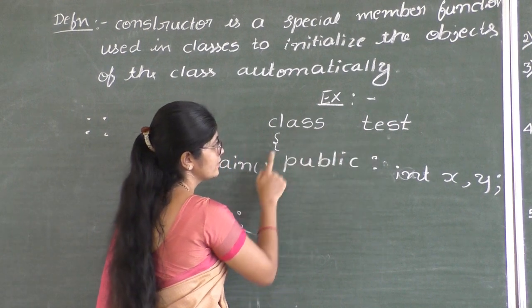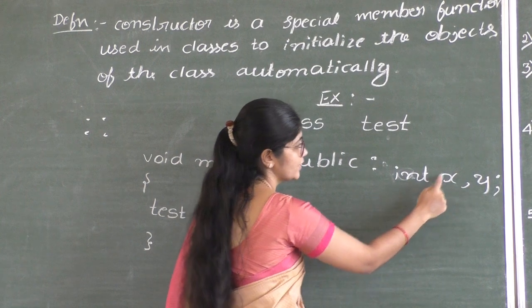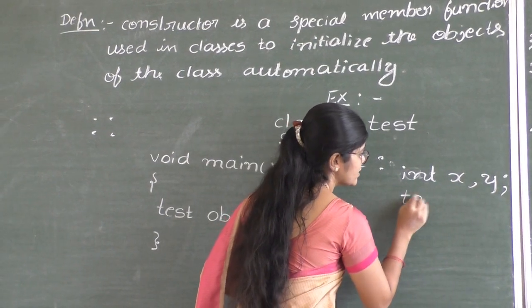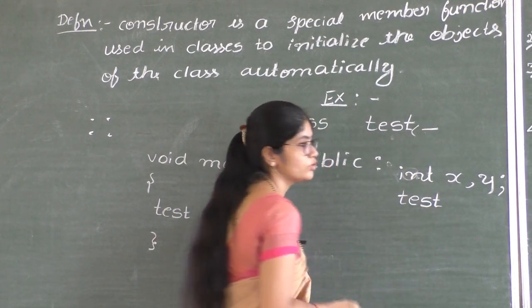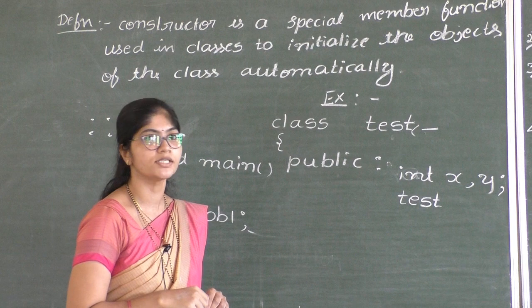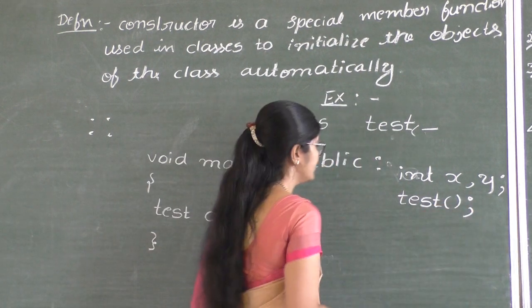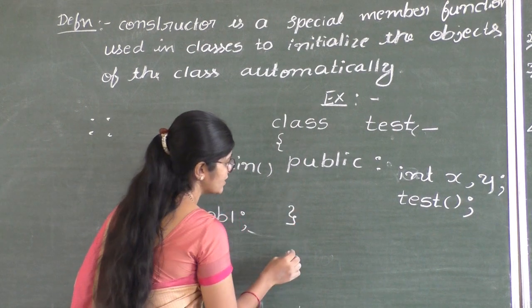Class test. Under public section, we have written two variables. We have declared two variables x and y, and the constructor name should be test because the class name is test. Both the constructor and class should have the same name. So test semicolon, close the flower bracket of class.